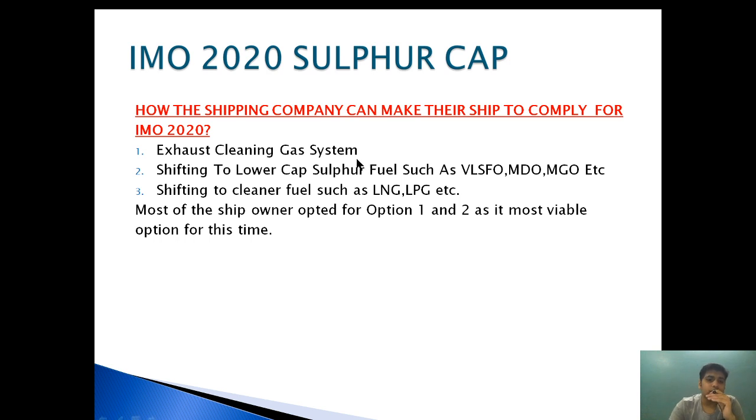Okay, now how can shipping companies make their ships comply with IMO 2020? How are we going to follow this IMO 2020 sulfur cap? To follow the IMO 2020 sulfur cap, IMO has given two options. First, to use an exhaust gas cleaning system, and second, to shift to a lower sulfur cap fuel such as very low sulfur fuel oil, marine diesel oil, marine gas oil, or shifting to a cleaner fuel,